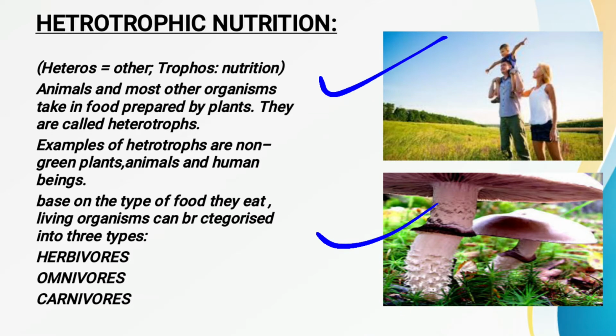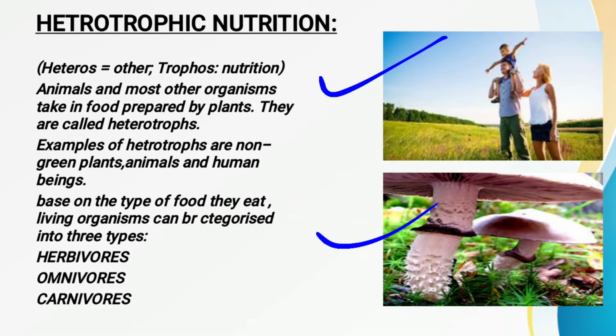So what is heterotrophic nutrition? Heterotrophic nutrition is the nutrition found in human beings, animals, and some non-green plants. Because we are not able to prepare our own food, we are dependent on others for getting nutrition, and only when we get nutrition from other organisms are we able to perform different kinds of activities and derive energy. So we all come under heterotrophic nutrition.